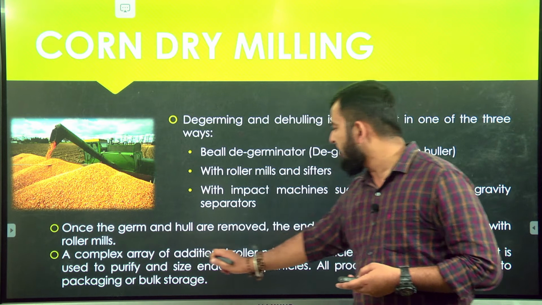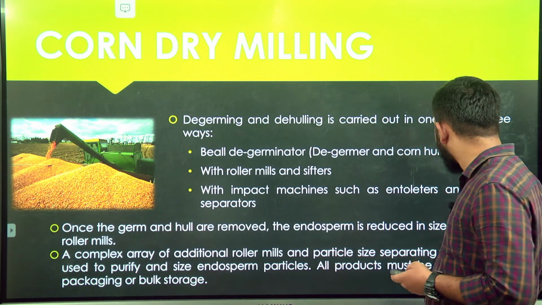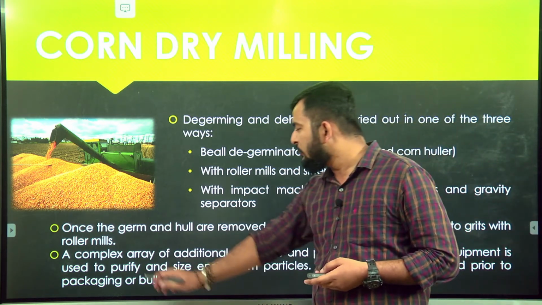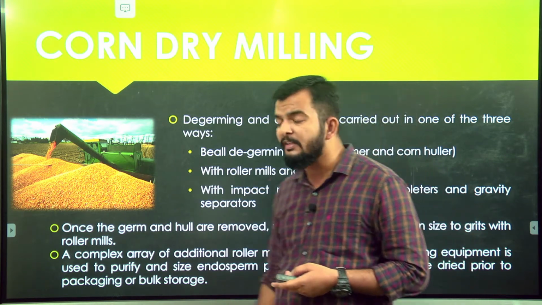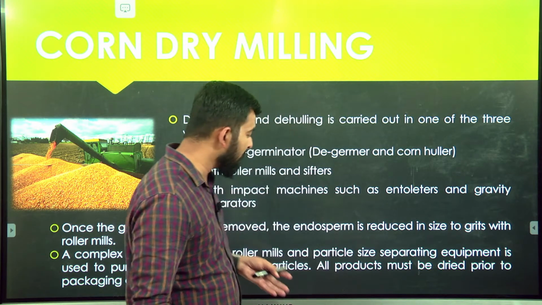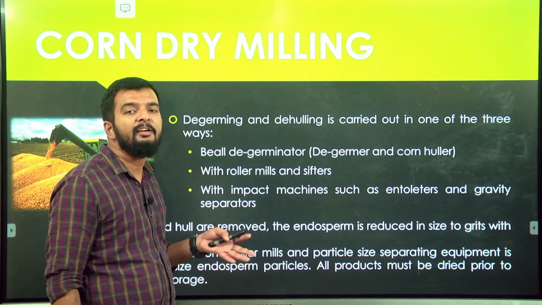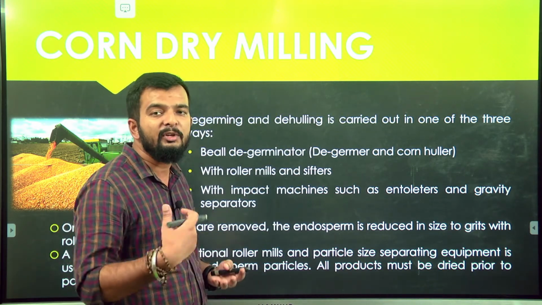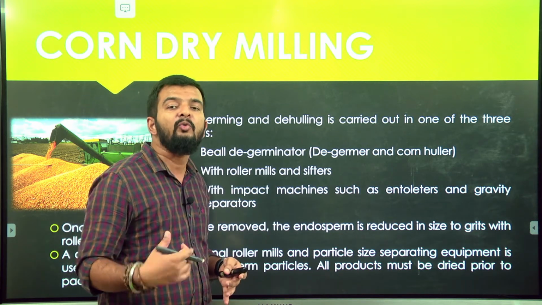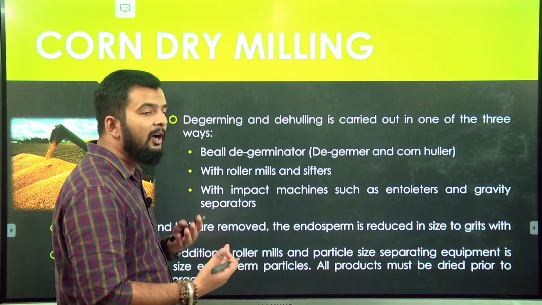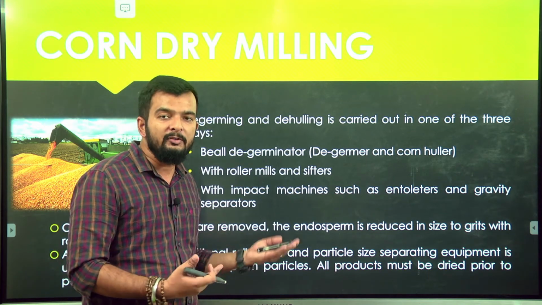A complex array of additional roller mills and particle size separating equipment is used to purify and size endosperm particles. That is, additional roller mills can be added to reduce the size to what is required by the customer, and to purify, that is, to remove any extraneous matter or any flour that has been formed during this process.